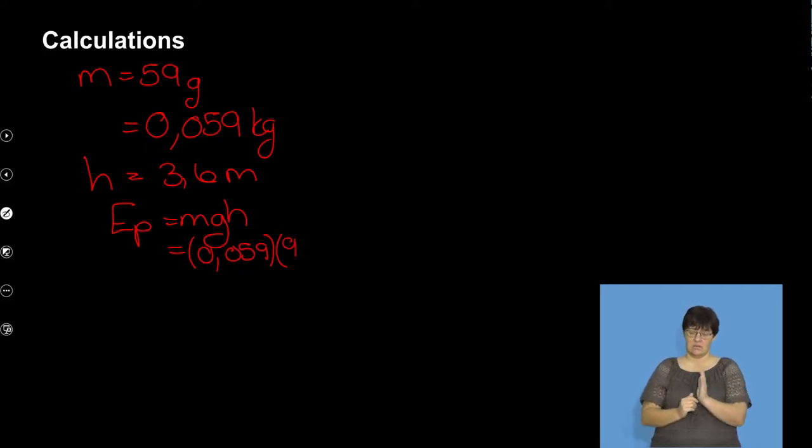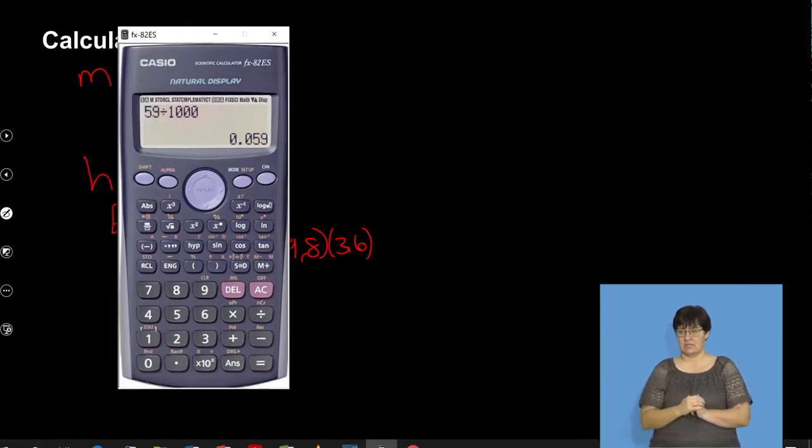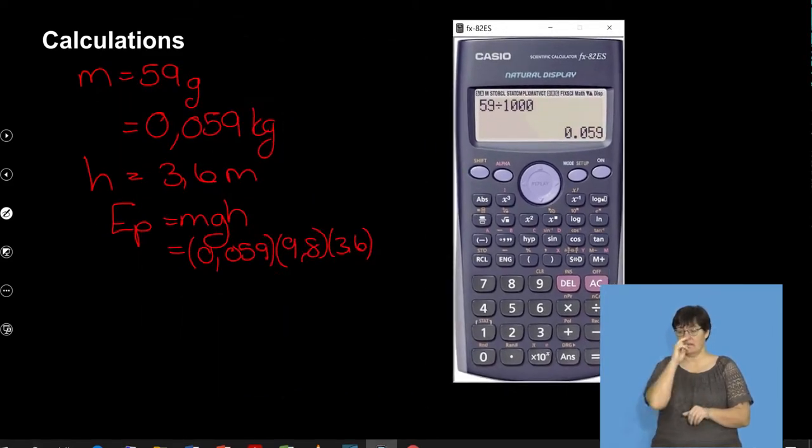Gravity is always 9.8. That was 3.6. Absolutely need a calculator now. So we've got 0.059 times 9.8 times 3.6, 2.08